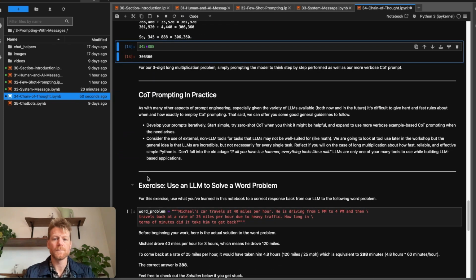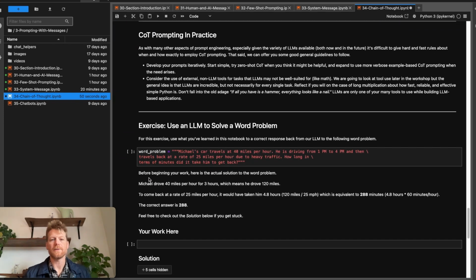So let's talk about chain of thought prompting in practice. As with many other aspects of prompt engineering, especially given the variety of large language models available, both now and in the future, when they're probably going to be getting better, I want to continue to emphasize that it's really difficult to give hard and fast rules about when and how exactly to employ chain of thought prompting.